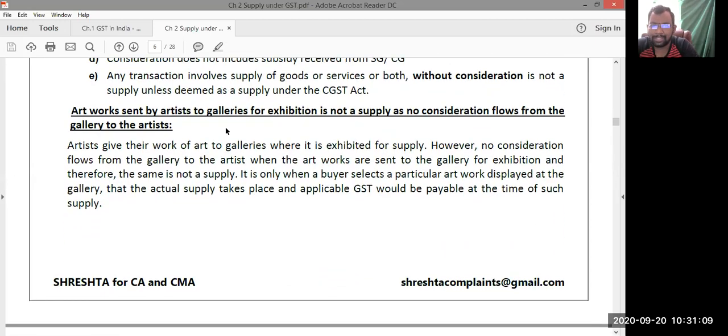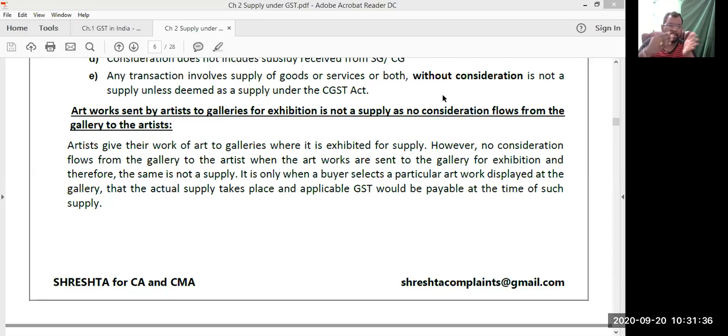Artworks sent by the artist to the galleries for exhibition is not a supply, as no consideration flows from the gallery to the artist. See, whenever you send artworks to the galleries, you're an artist, you made some artworks, some paintings, some drawings. You have sent the paintings and drawings to the art galleries for exhibiting there. Now does the transaction between the artist and the gallery amount to supply? Is it liable to GST? The answer is no. You are just sending the paintings and drawings to the art gallery for exhibiting. That's it. This is not a supply.